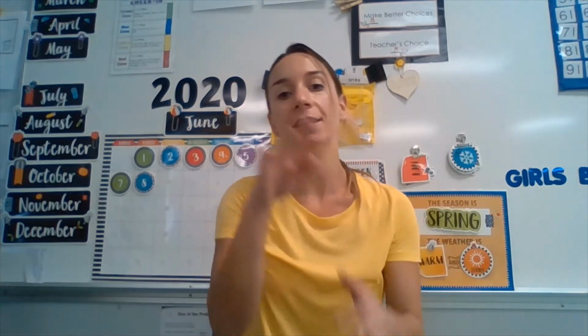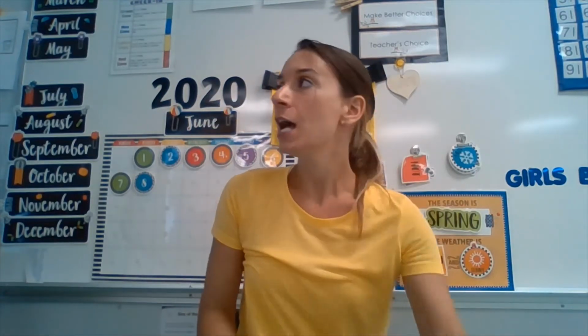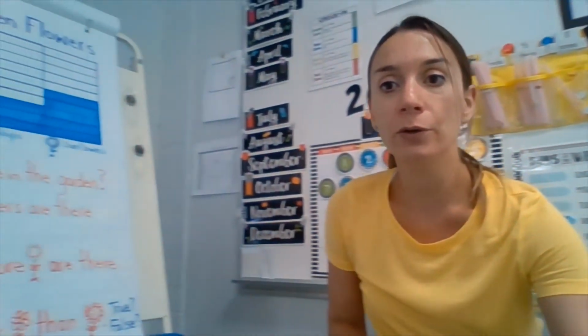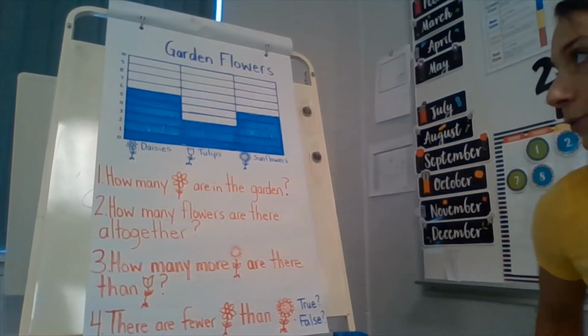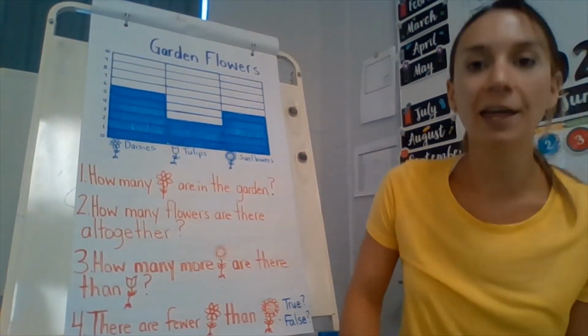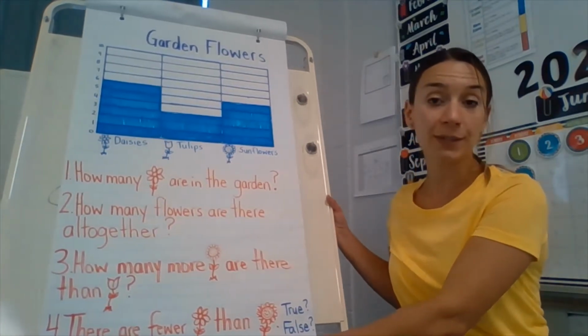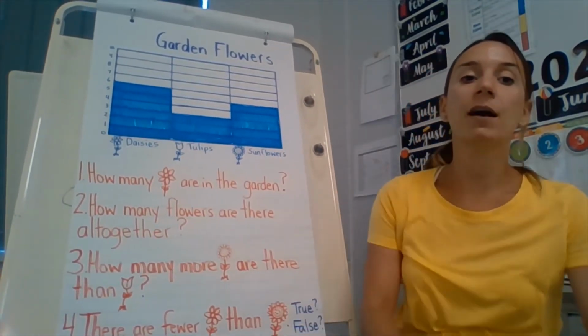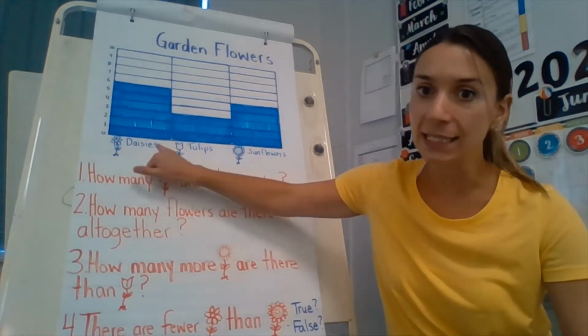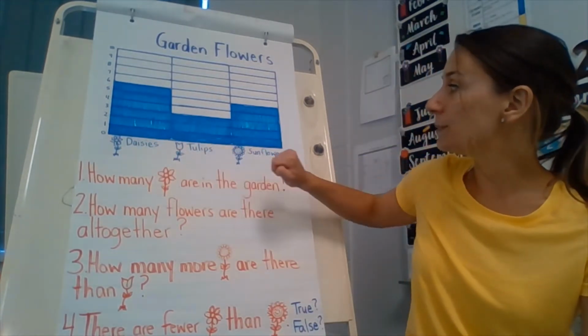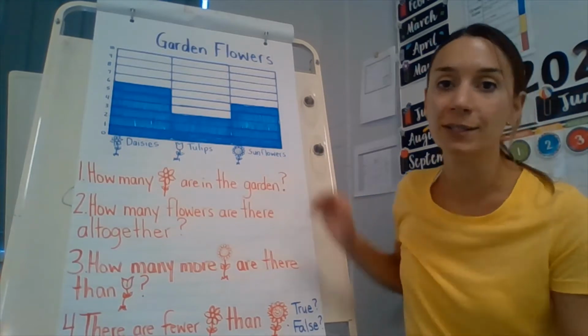All right, so this week we are going to review graphs. We have talked about graphs in our classroom and we've gone around and asked questions and made our own graphs. So we're going to do one together. This graph is called Garden Flowers. I went to my garden and I counted how many daisies, how many tulips, and how many sunflowers I had.